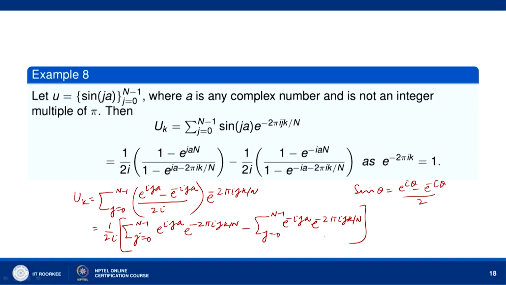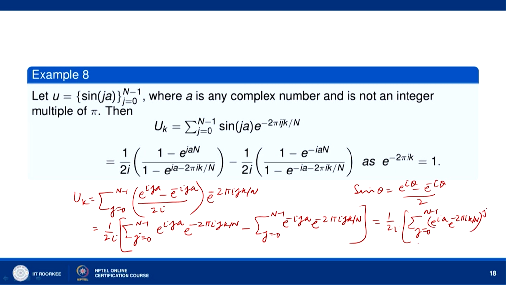Now, let us find the sum of this. This can actually be written as 1 over 2i times the sum over j = 0 to n minus 1 of e^(i a) e^(-2 pi i k / n) raised to the power j.